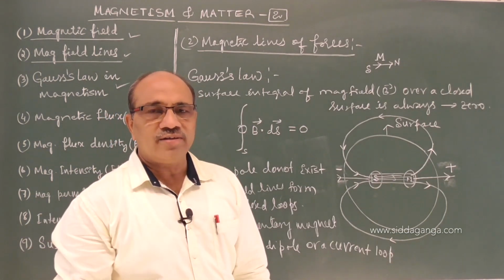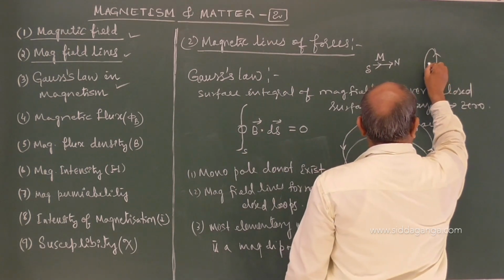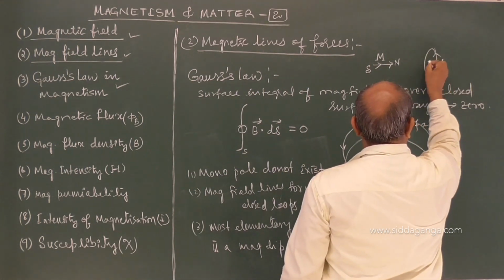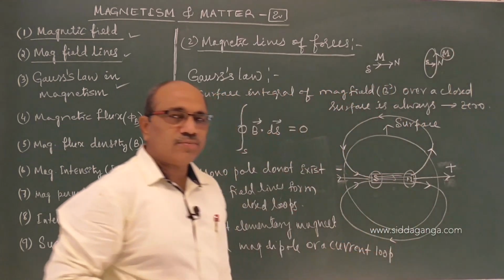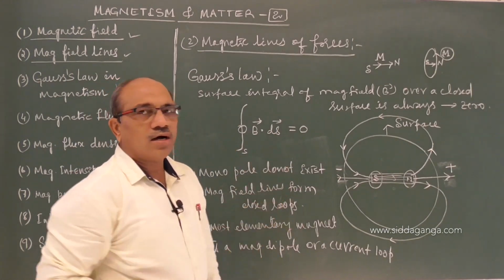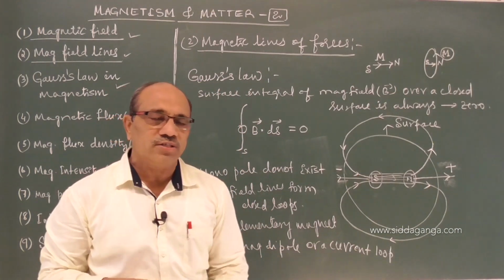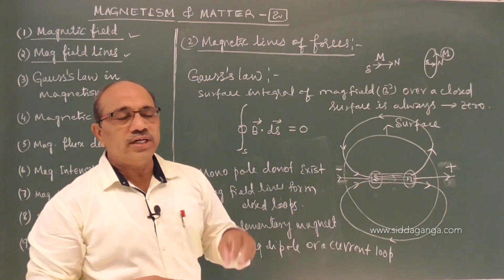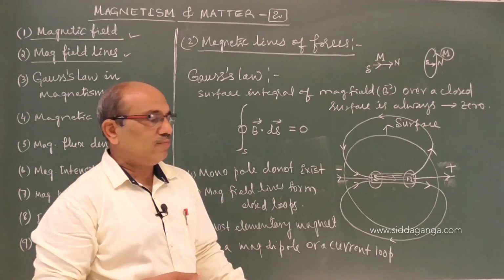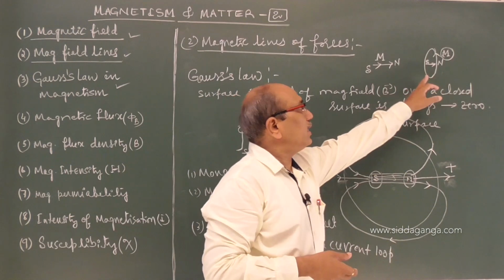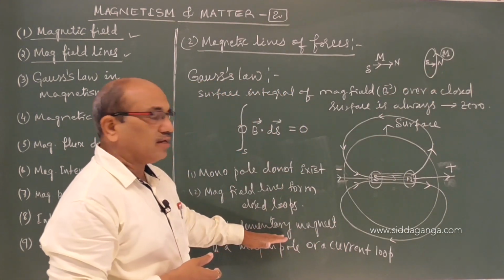It may be a bar magnet. It may be a current loop. A current loop is considered as a tiny magnet having magnetic moment M. In terms of a current loop or a short, elementary magnet, as we discussed in the last class, in any matter an individual atom or molecule behaves like a magnetic dipole. That dipole or current loop is considered the most elementary magnet.